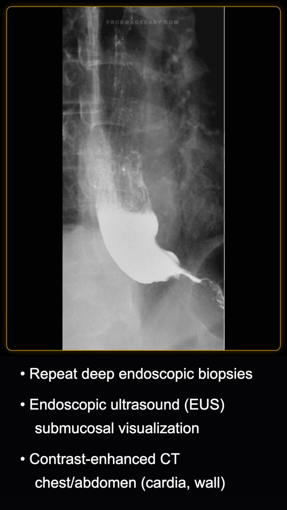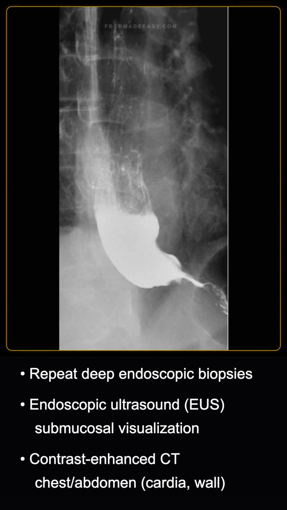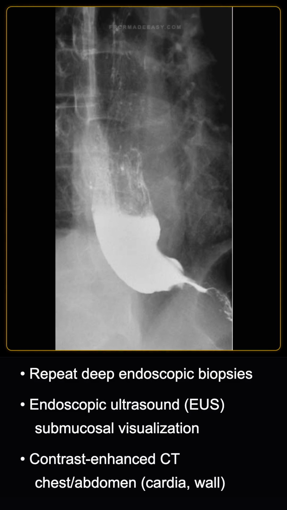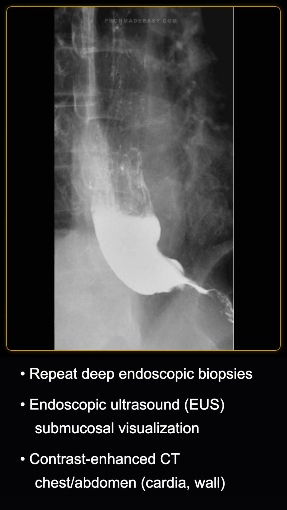The next steps include repeat deep endoscopic biopsies, endoscopic ultrasound to visualize the submucosa, and a contrast-enhanced CT of the chest and abdomen to evaluate for a gastric cardia mass or wall thickening.